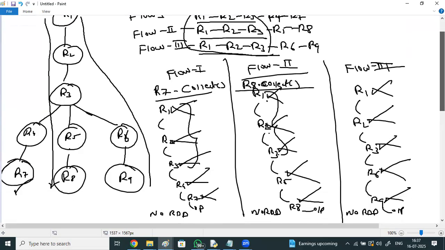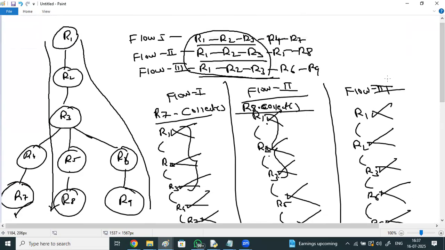So what you need to do is identify the RDD whose output is commonly used by multiple flows. That RDD you persist. So I'll say R3 dot persist. Whenever you say this, R3 will be persisted. What do you mean by persisted? Persistence means making the RDD available in the RAM. Even though the next RDD is ready, a persisted RDD won't be removed from the RAM. It will be available to give its output to many other flows.